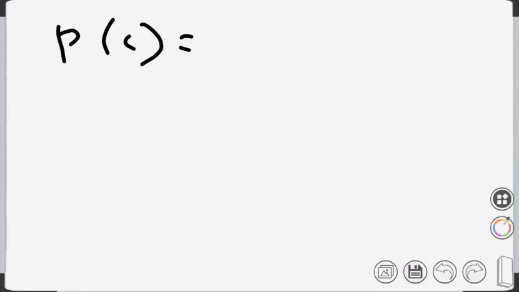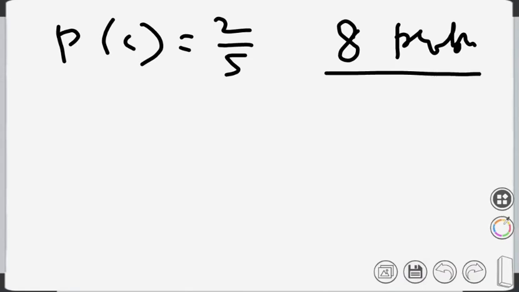Probability of correct answer is 2 by 5. Now the student is attempting, say, 8 problems. What is the probability that he will be able to do correctly more than 6 problems? What is the probability he is able to do correctly more than 6 problems?